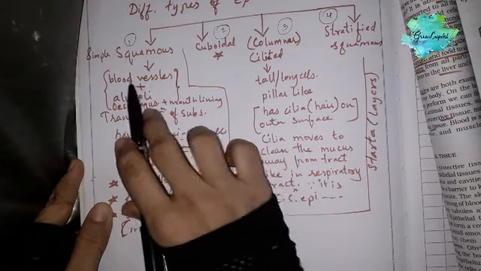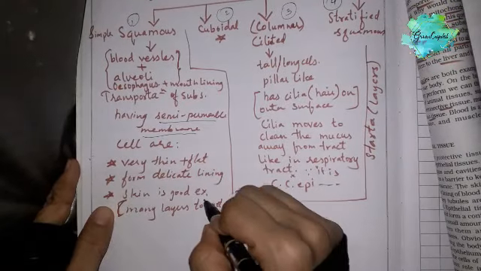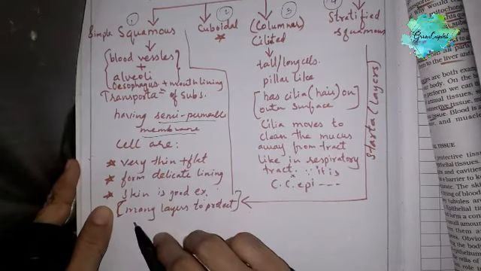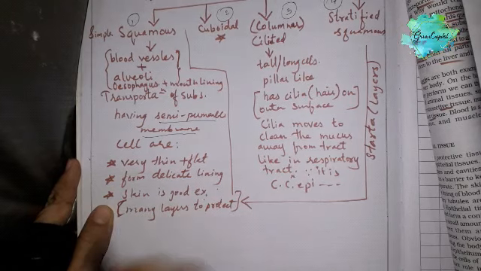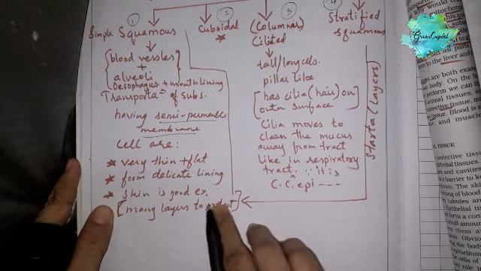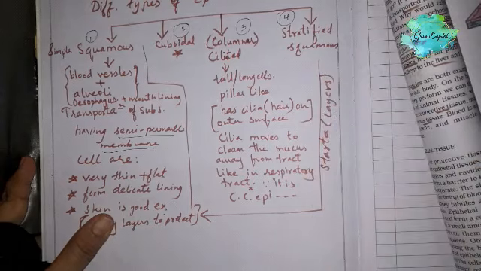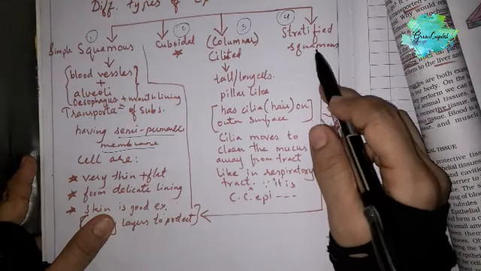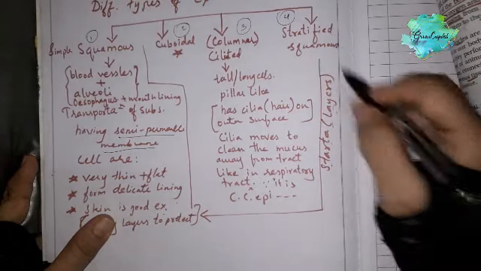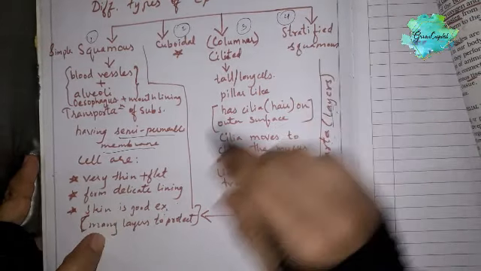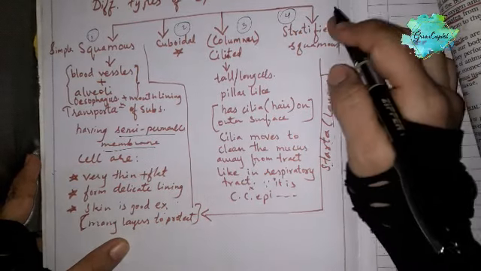As we know, blood vessels are like this, and our skin is also a good example. But in skin we have many layers of epithelium to protect our body, and this kind is called stratified squamous epithelium. Why is it stratified? Strata means layers. That's why the skin has many layers of epithelium. It is called stratified squamous epithelium.